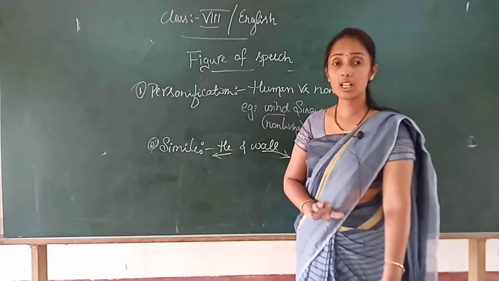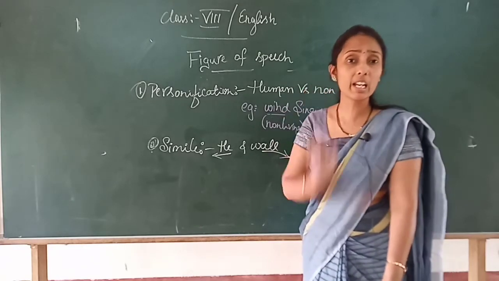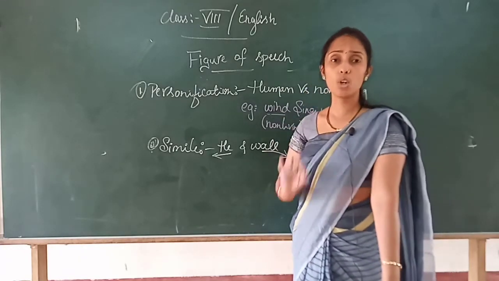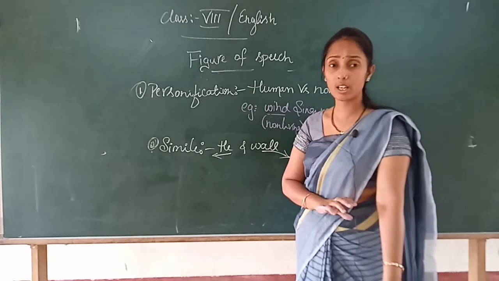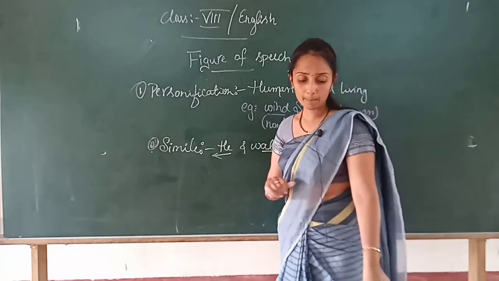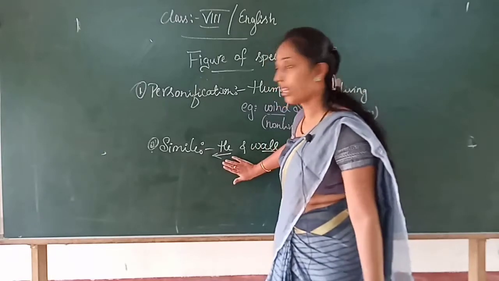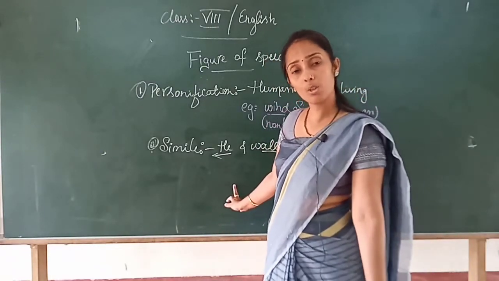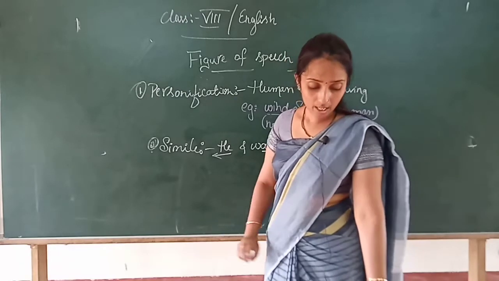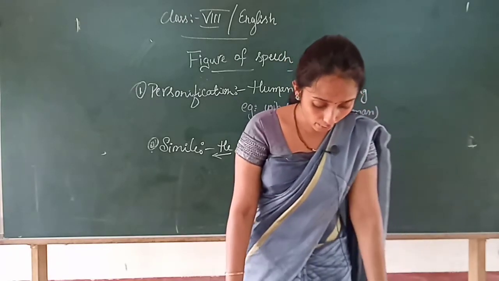Is it clear? See children, figure of speech is very easy to score 1 mark. So I am giving a very simple definition so that you understand. Okay? And write down below what you have written. This example don't take. I will give a proper example. This is only to make you understand, children. Okay? And below the definition you write down.